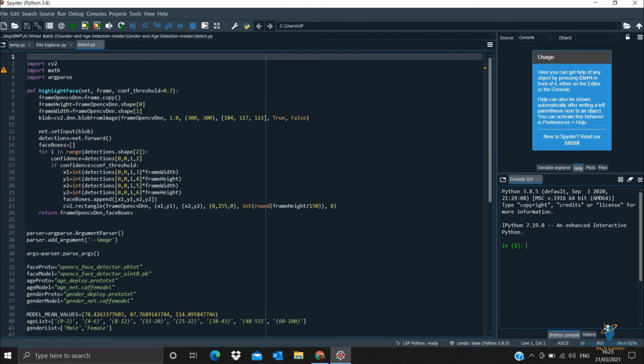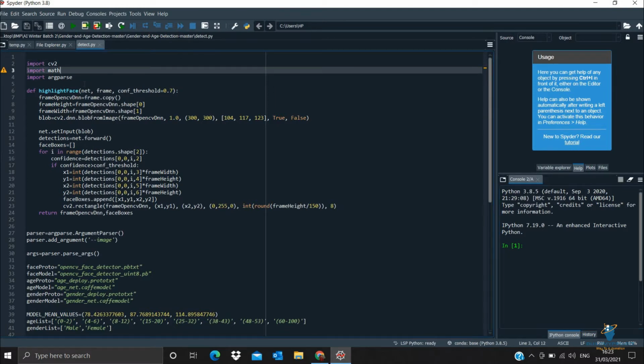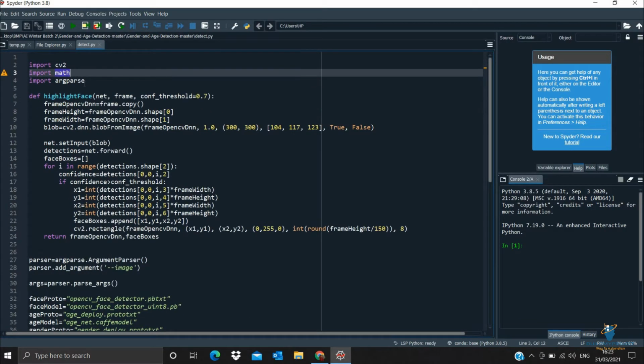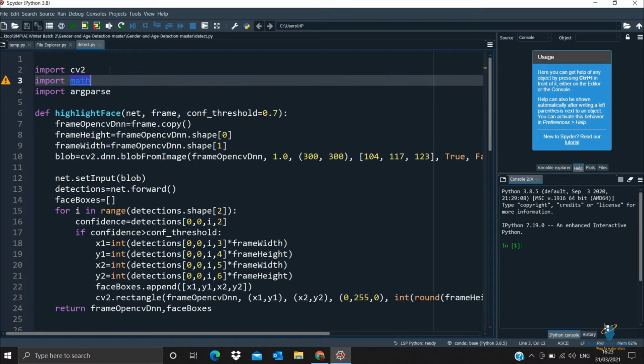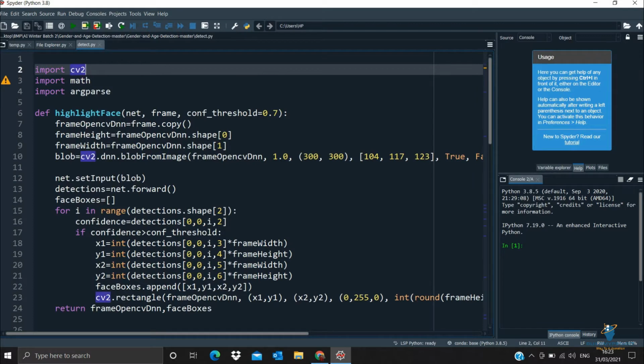Here we have imported three different libraries. The first library is CV2, the second is the math module, and the third is the argparse module. CV2 is basically used to trigger our camera so that the camera turns on and starts video recording, and based on that it starts detecting the gender and the age of a person.